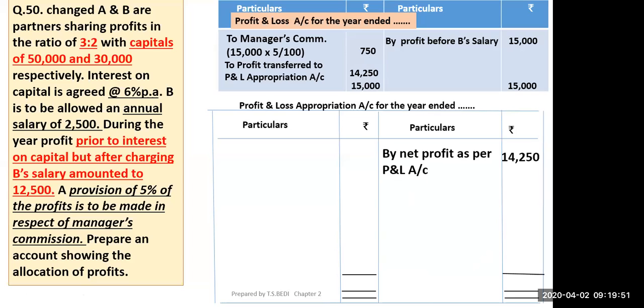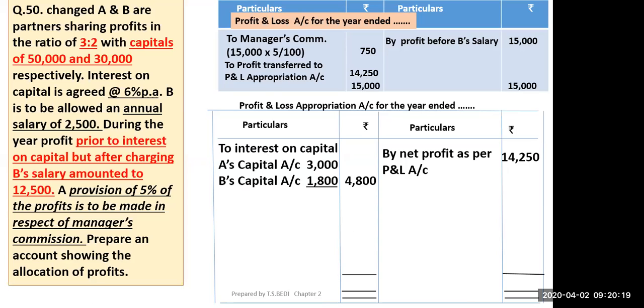Now the question is simple. Now the question is easy. Nothing, only interest on capital is to be given at the rate of 6% per annum and B is to be allowed salary. So interest on capital will be 6% of 50,000 and 6% of rupees 30,000. It will be shown on the debit side. To interest on capital, A's capital, B's capital, 4,800. Is it clear? Yes, sir.